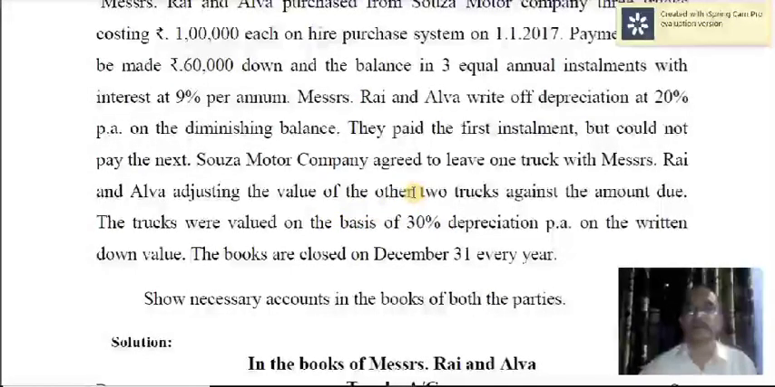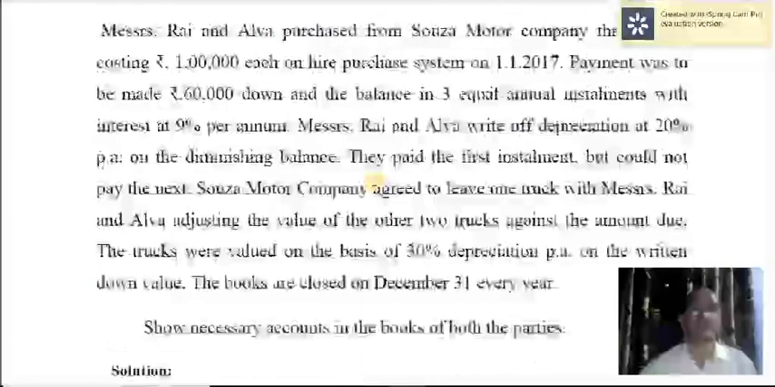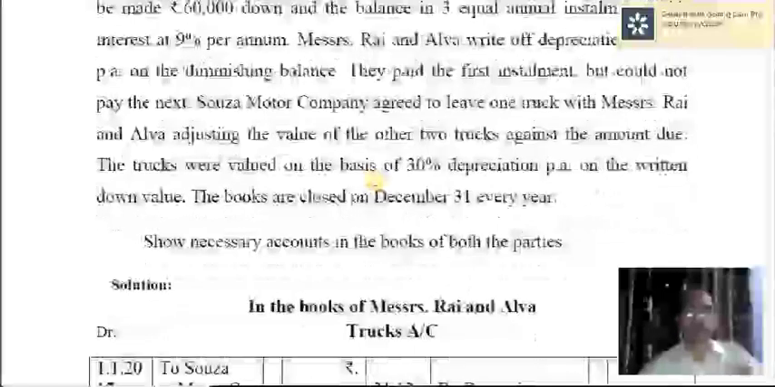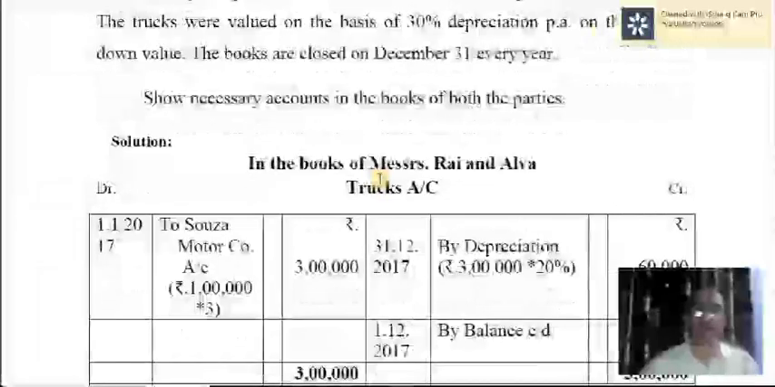So 1 truck was left with Messrs. Rai and Alva, whereas 2 trucks were taken over by Souza Motor Company. I hope you have understood the entire problem. Now let us see how they are being recorded.